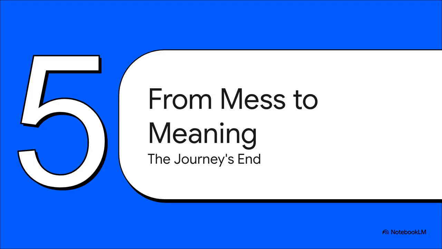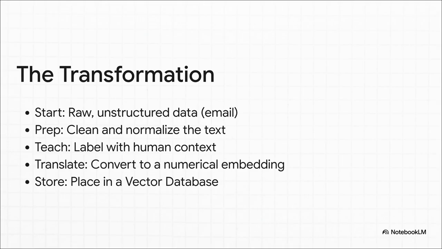So let's just pause for a second and look back at the incredible transformation that we've just watched happen. I mean, think about it. We started with just a messy, raw, chaotic email. We sent it to boot camp to get cleaned up and standardized. Then we gave it some context with human labels. We translated it into the language of math by creating an embedding. And finally, we stored that mathematical meaning in a special vector database where it's ready and waiting to be understood.